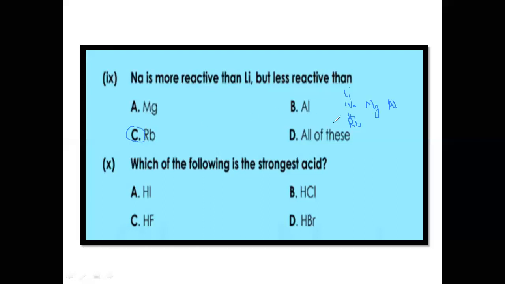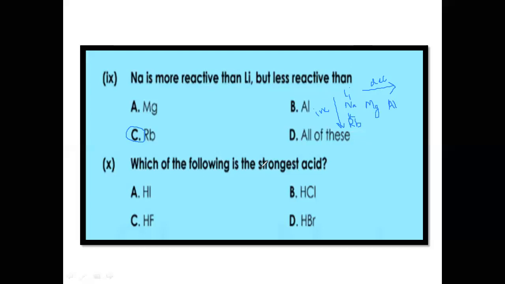Why not magnesium and aluminum? Because the reactivity of metals decreases from left to right along the period. Down the group, the reactivity of metals increases, while from left to right, the reactivity of metals decreases. So that's why we consider top to bottom. Sodium is more reactive than lithium and less reactive than rubidium.